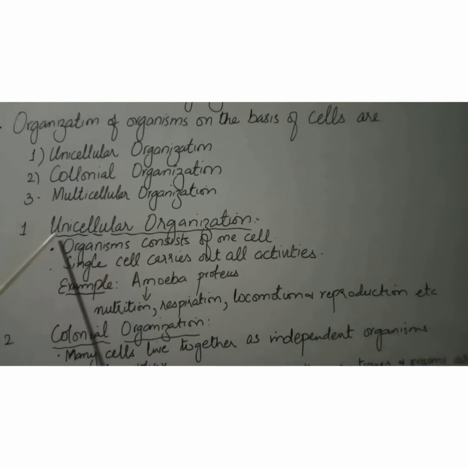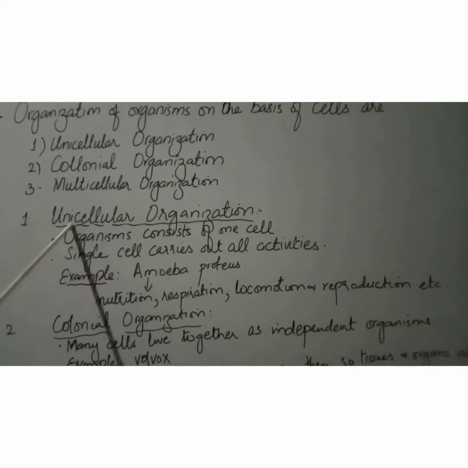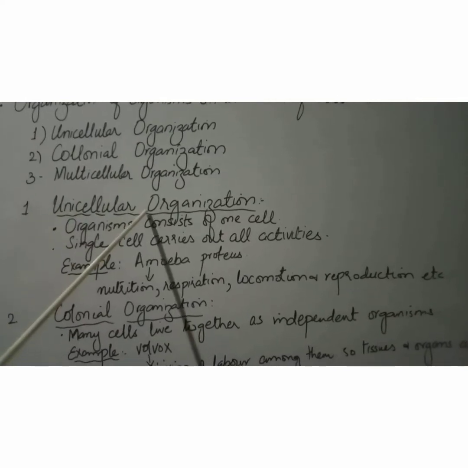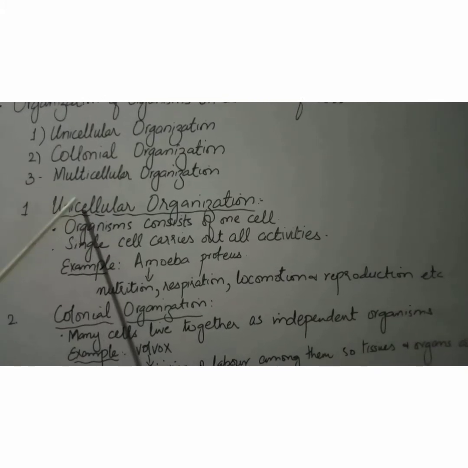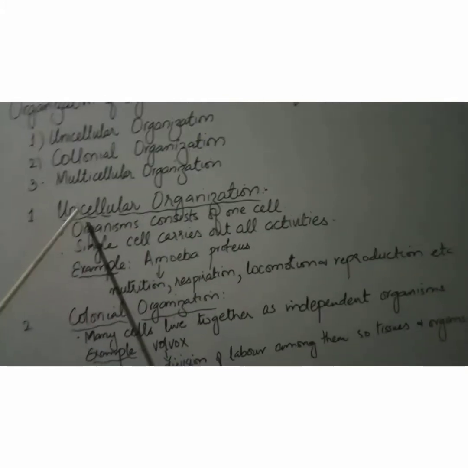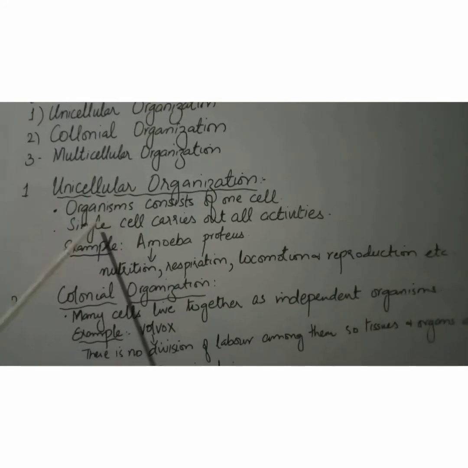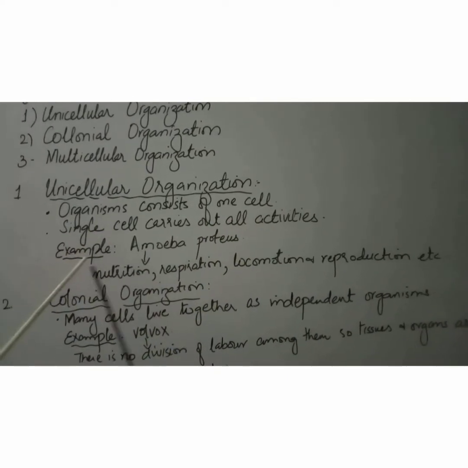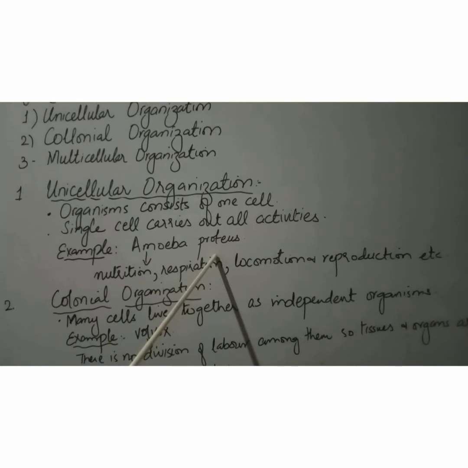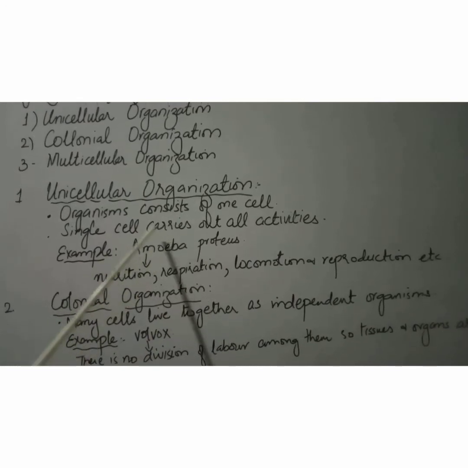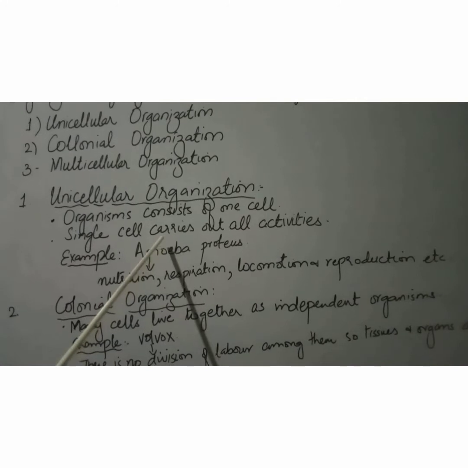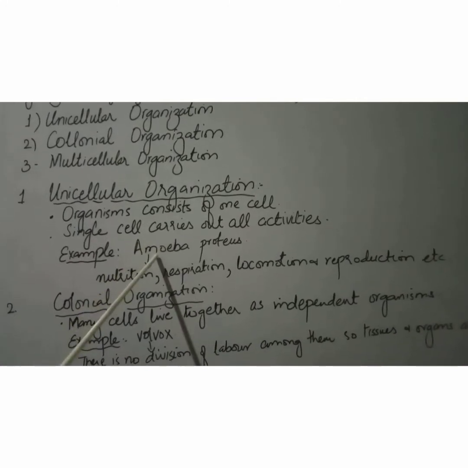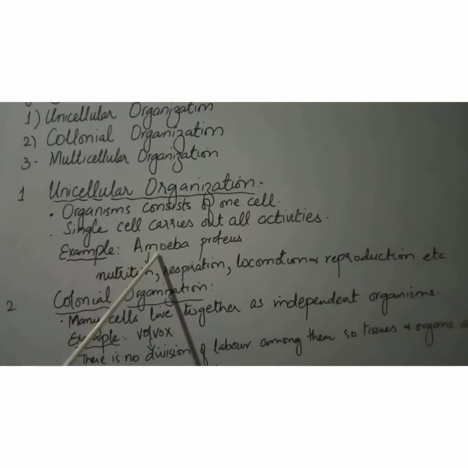Students, as the name indicates, uni stands for one. So the organization of the living things that is having a single cell is called unicellular organisms. And this single cell carries out all the activities of life. For example, amoeba proteus. This amoeba consists of a single cell, and this single cell, students, carries out all the activities of life.